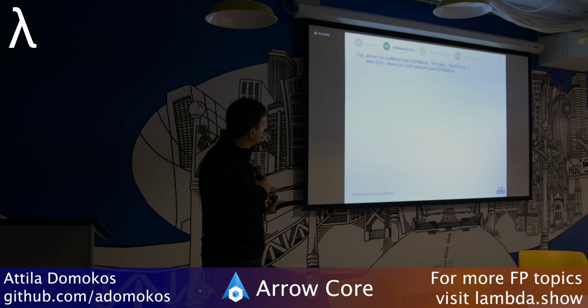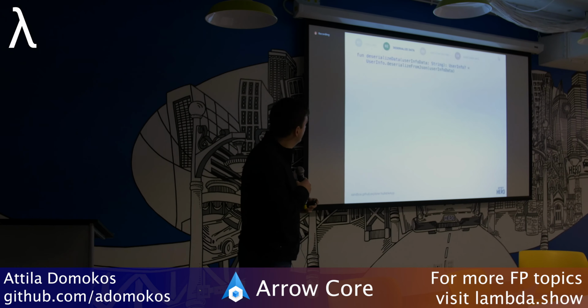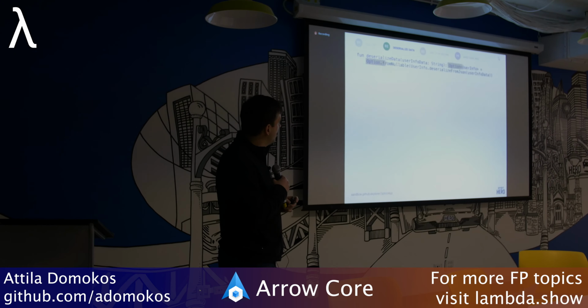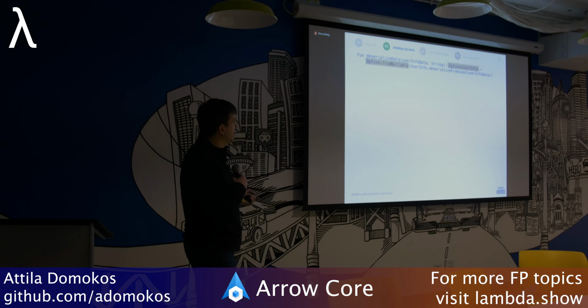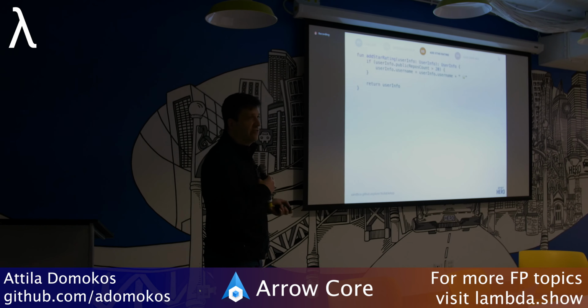All right, the next function is deserializing the data. I tried to change that from nullable UserInfo to option UserInfo. And option provides this helper extension method called fromNullable, and that converts that nullable to an option some value. Again, add star rating is not changing.